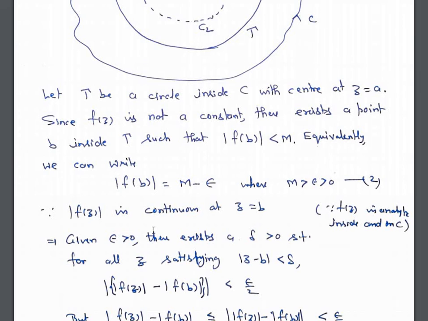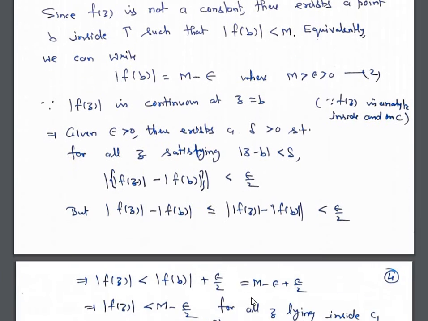Now since mod of f(z) is continuous at z equal to b, make use of the epsilon-delta definition of continuity. So given epsilon greater than 0, there exists a delta greater than 0 such that for all z satisfying mod of z minus b less than delta, mod f(z) minus mod f(b) is less than epsilon by 2.